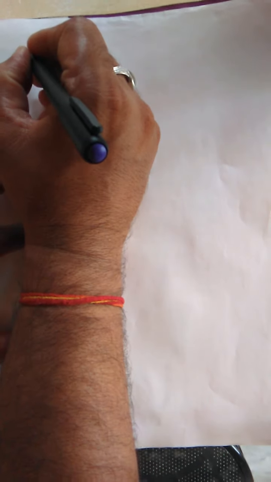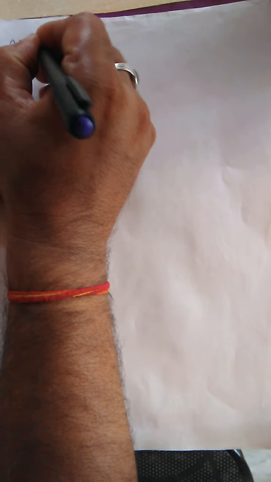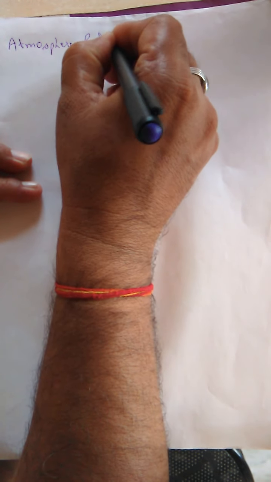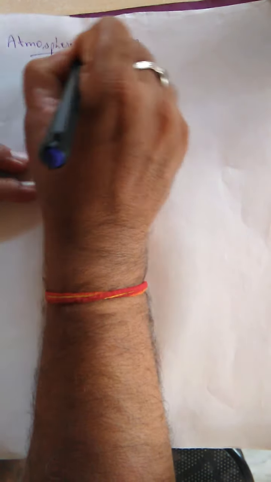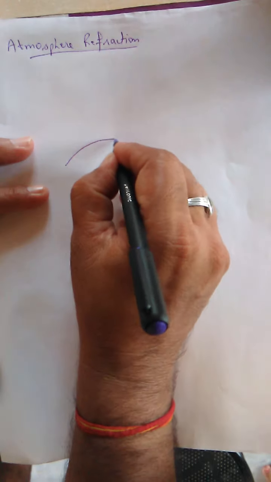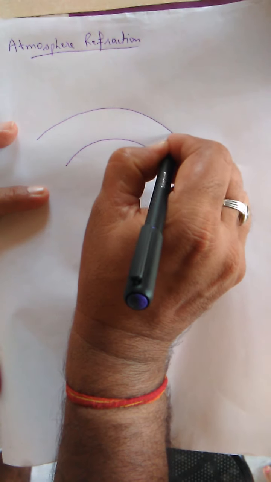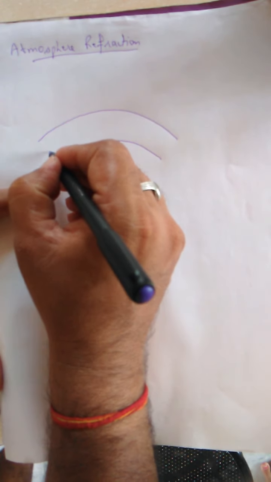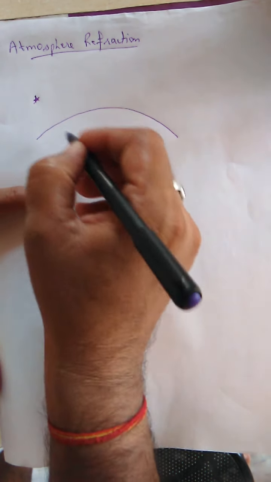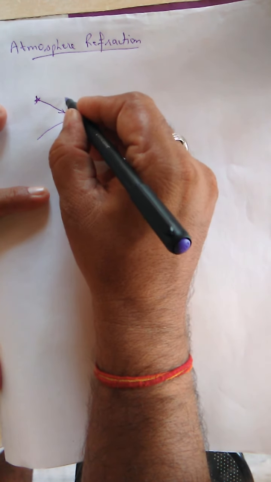Okay, so first thing is atmospheric refraction. Let us see one example. We will talk about the stars. You know, Earth has a specific curvature, and atmosphere is also having the same kind of curvature. This is atmosphere. If a star is lying here outside the atmosphere, then a light ray is coming from the star towards the Earth, and if we draw the normal